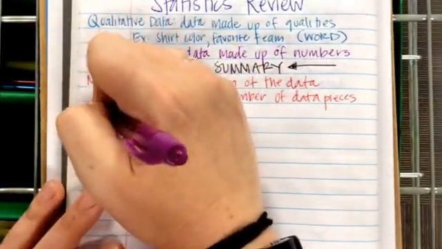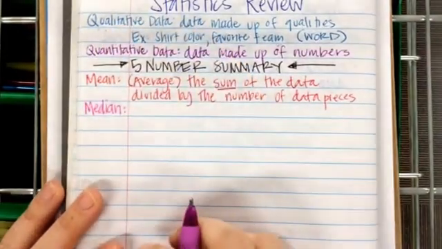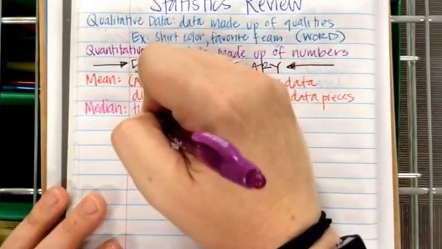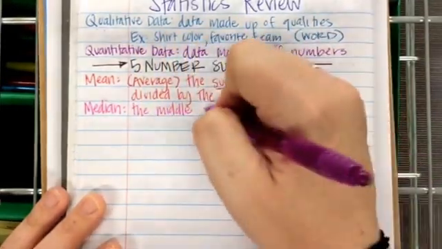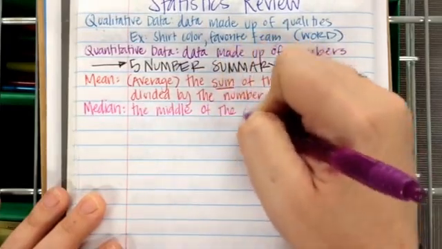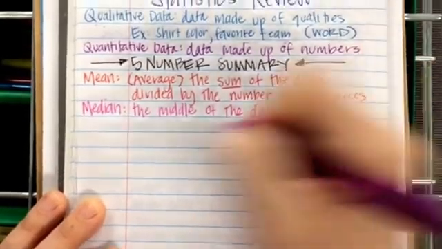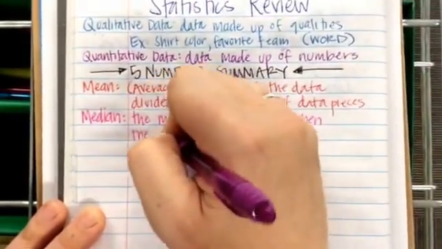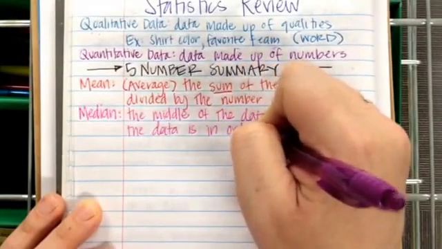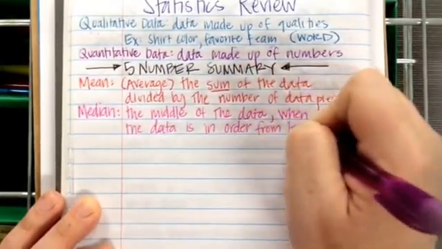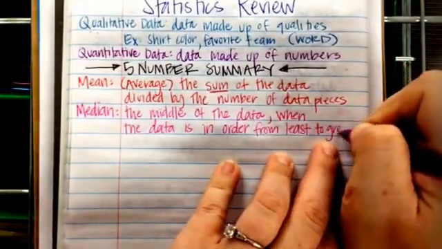Then we have our median. And the median is the middle of the data, but it's when the data is in order from least to greatest.